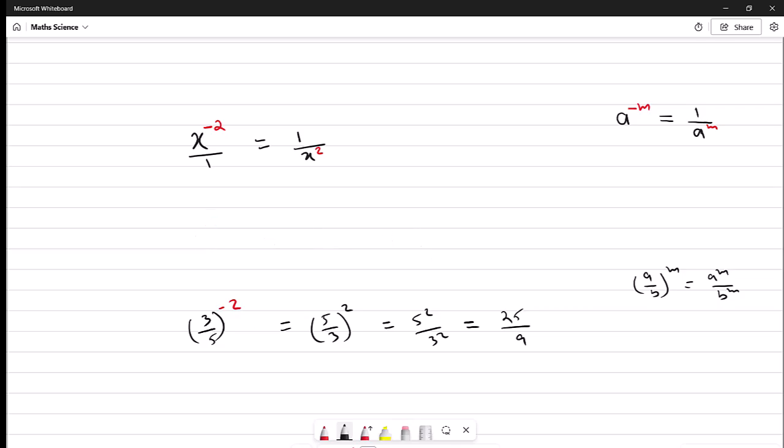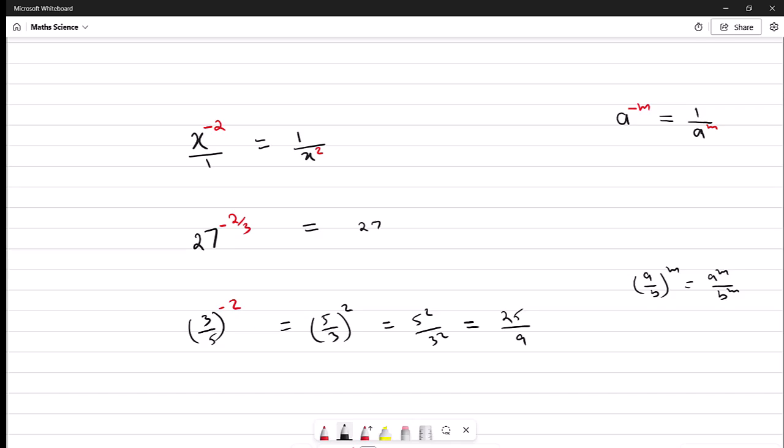Now let's take one more example here. I have 27 to the power of negative 2 divided by 3. Okay, that's an interesting one, because here we have 27 to the power of negative 2 by 3. Remember, if we have something like 2 over 3, the numerator, this number here, is the power, and this is the root. Let's just solve the root first.